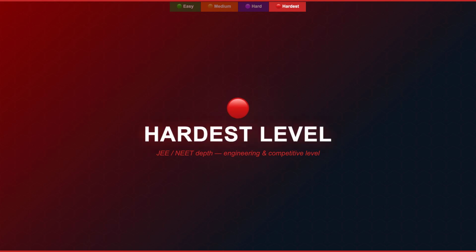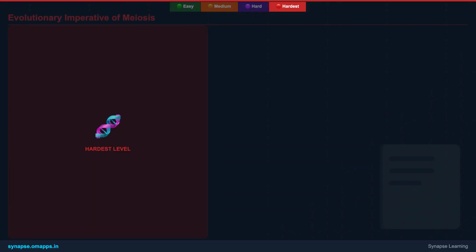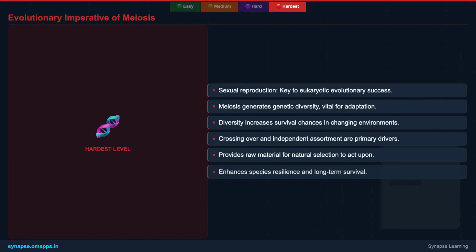You've journeyed through the complexities of meiosis. Now, brace yourself for the hardest level, where we'll explore its evolutionary underpinnings, molecular intricacies, and broader biological impact. This is where competitive insights are forged. The evolutionary success of eukaryotes is intimately tied to sexual reproduction, a process fundamentally reliant on meiosis. Meiosis isn't just about shuffling genes, it's a powerful engine for adaptation. The genetic diversity generated through recombination and